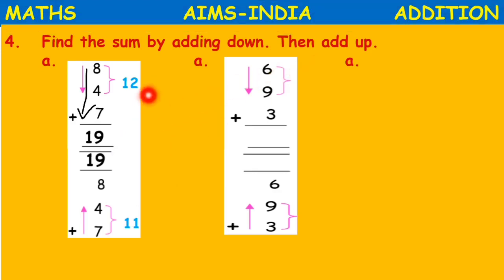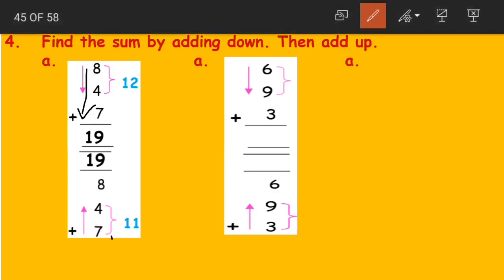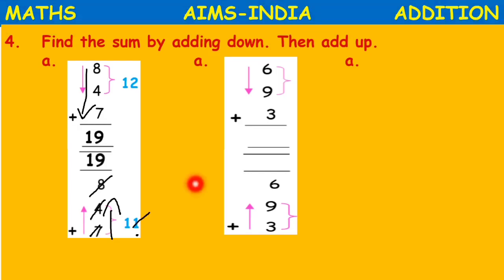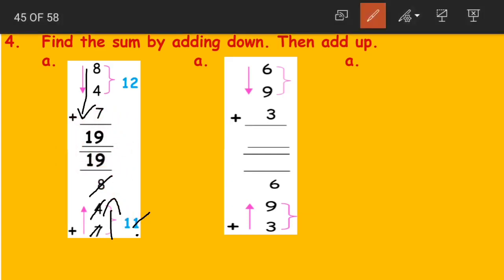Now what does adding up mean? We move up. We start from the last number, that is 7. Now 7 plus 4 becomes 11. 11 plus 8 becomes 19. So what do we understand here? Even though we add down or we add up, the sum we got is 19 only. Yes. Moving on to the next example, 6, 9, 3.